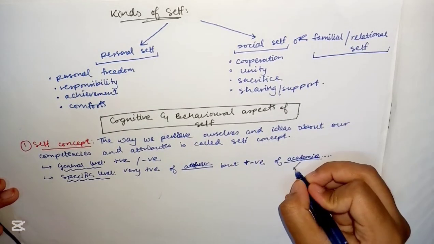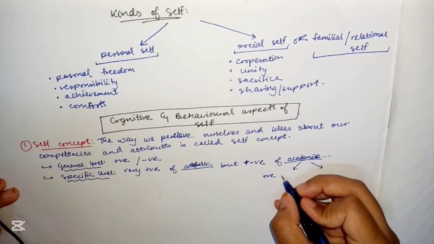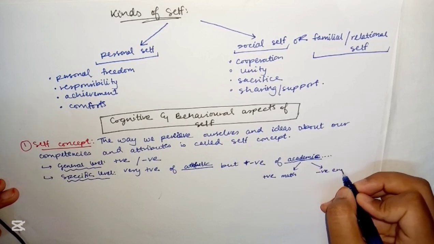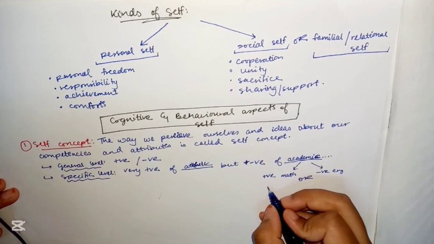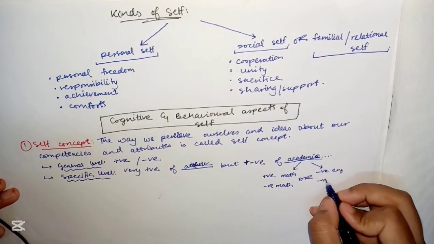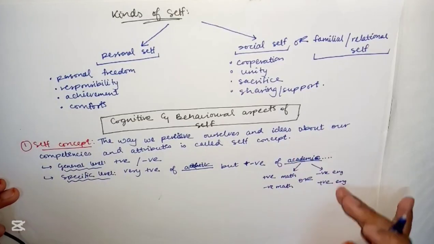But even more specific, it can be a positive view of math but a negative view of English, or a very negative view of math but a very positive view of English. So, at a very specific level, it may be this.